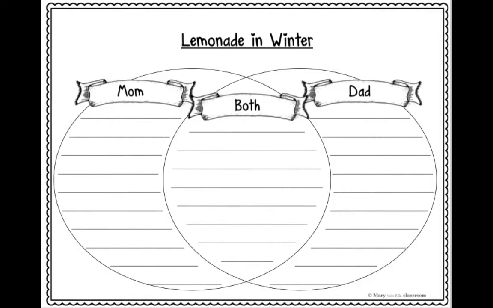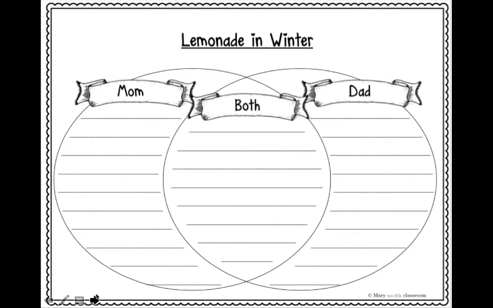We're going to look at this graphic organizer. Remember, this is called a Venn diagram. Inside the Venn diagram, there are two circles. There's a circle here, and there's a circle here. On the outside of this circle, we're going to think about what Mom was like. And on the outside of this circle, we're going to think about what Dad was like. In the middle, where both circles cross, we're going to write down what was the same about both Mom and Dad.